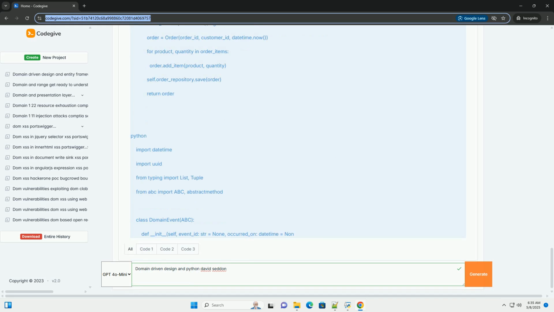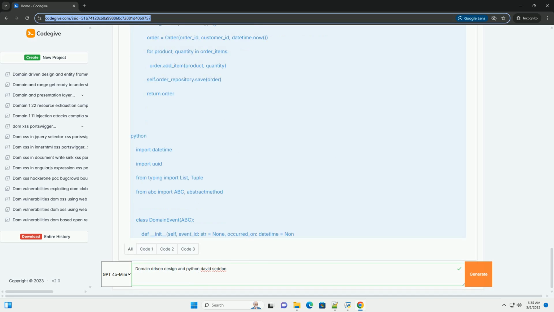Domain services. Domain services encapsulate complex business logic that doesn't naturally fit into an entity or value object. They often coordinate multiple entities or perform calculations.